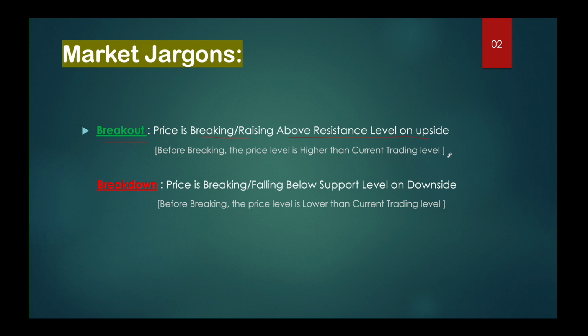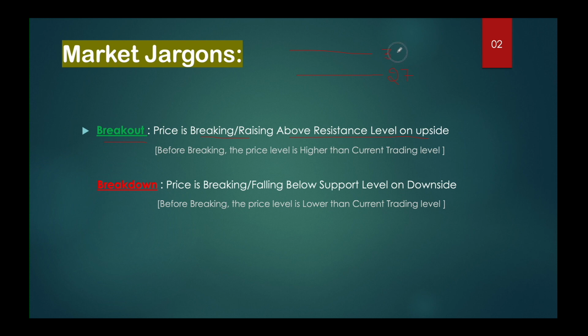Let's imagine, just for an example, that the market is currently trading at 27 rupees. I have given the resistance level, that is 30 rupees, for tomorrow's trading session.